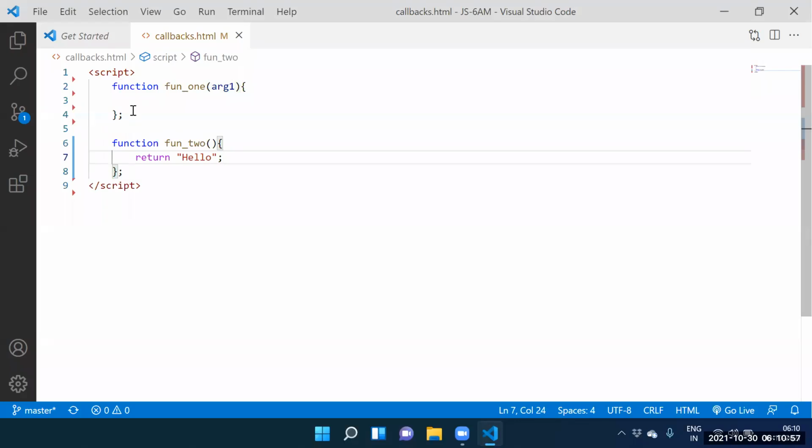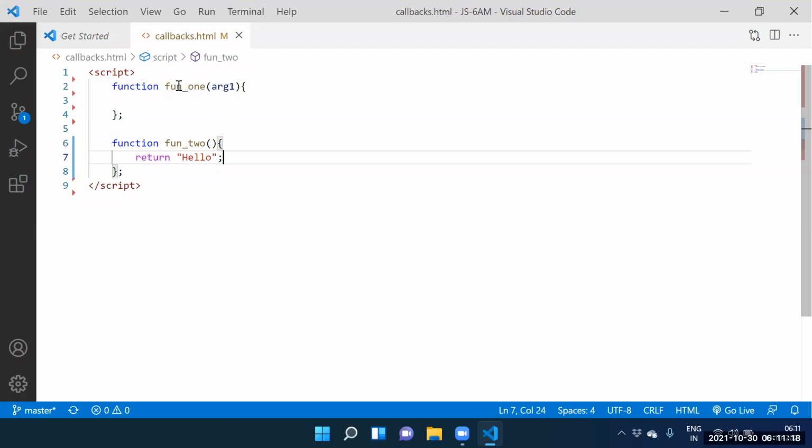Guys, totally how many functions we created? Two functions we created. What are the names of the functions? The names of the functions are function 1 and function 2.